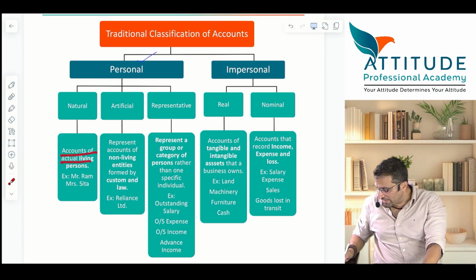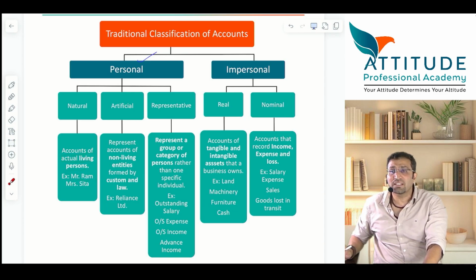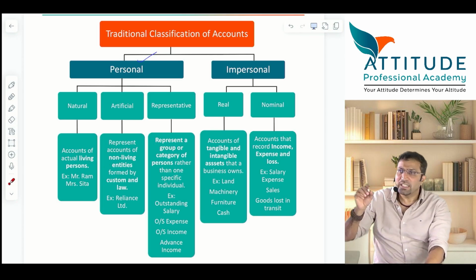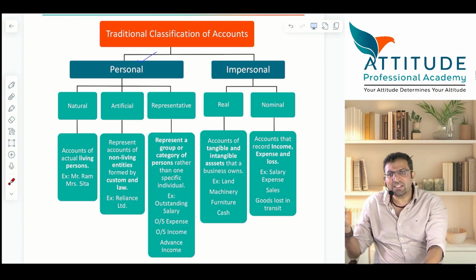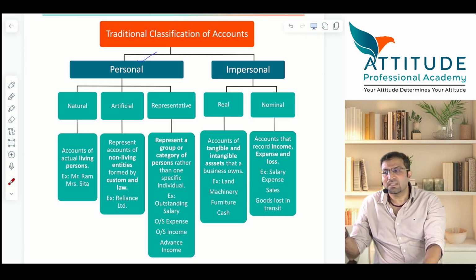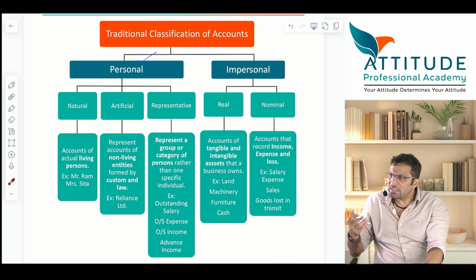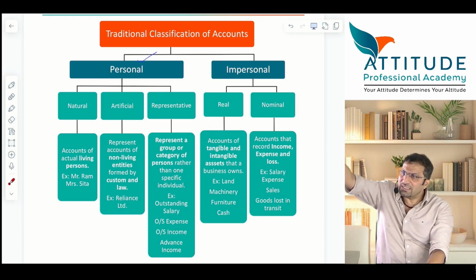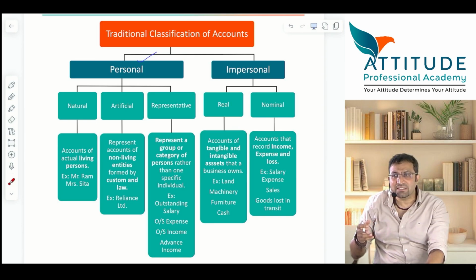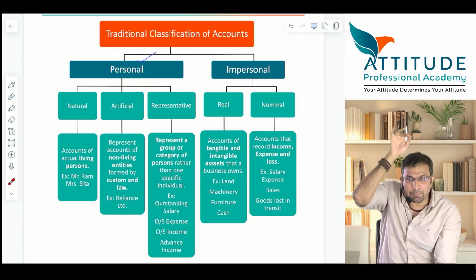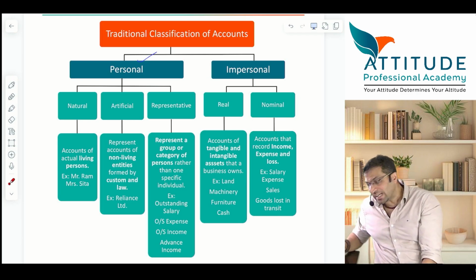Accounts of an actual living person. Ram, Mr. Ram, Mrs. Sita, all these are accounts of living people. Is that clear? They are also personal accounts. Now tell me, is it necessary that transactions should happen only with living people, or can you enter into transactions even with companies? Can I buy goods from Reliance Limited? Yes. Can I buy goods from DMart? Yes. So DMart and Reliance, are they living or non-living entities? But in the eyes of law, they are persons.